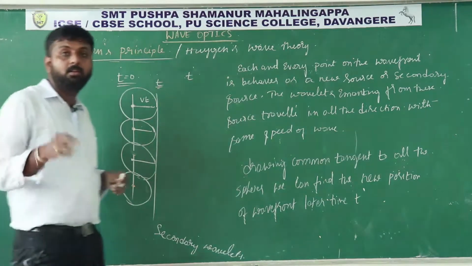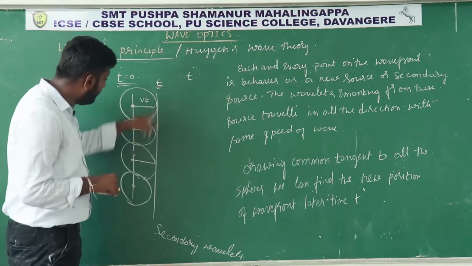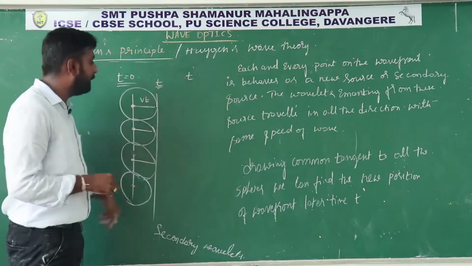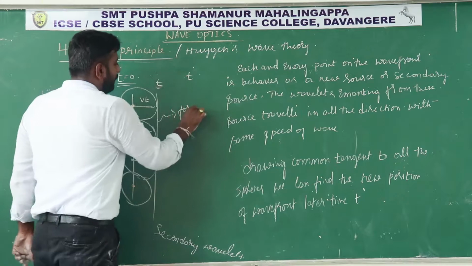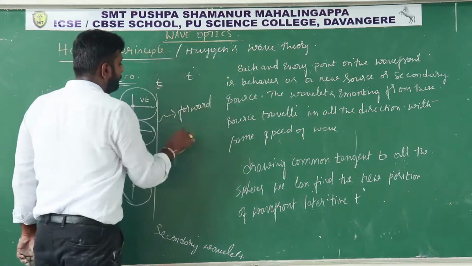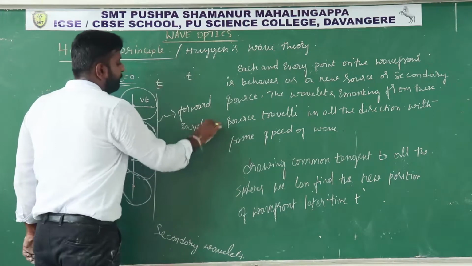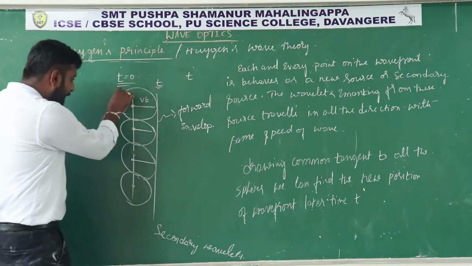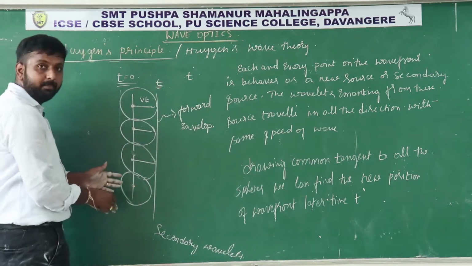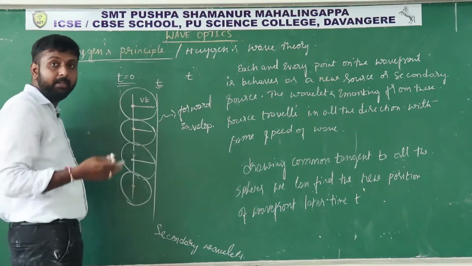And also remember, we have to consider the forward envelope. This common tangent is also called the forward envelope. We have to consider only the forward envelope. We should not consider the backward envelope. This one in the backward direction is called the back wave.